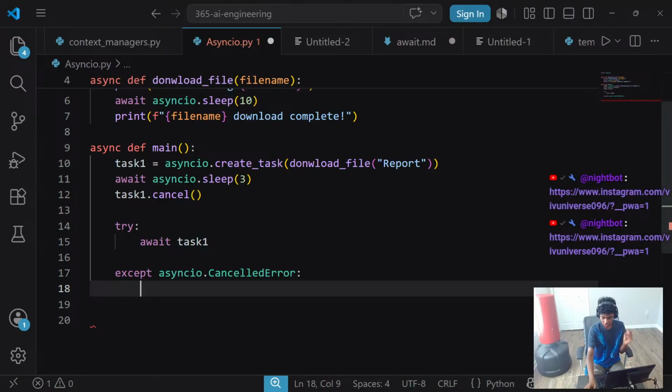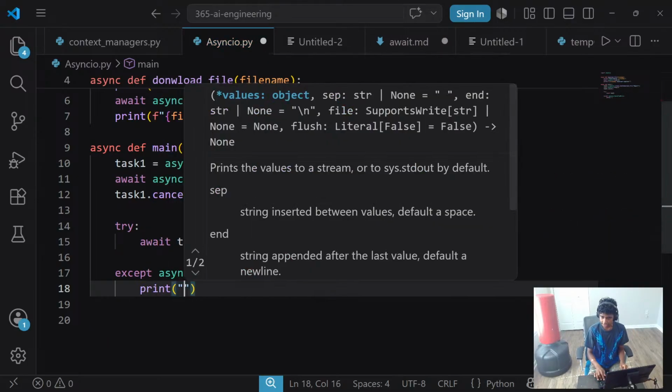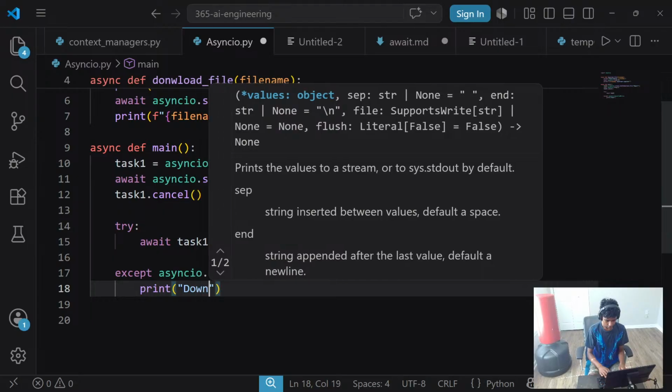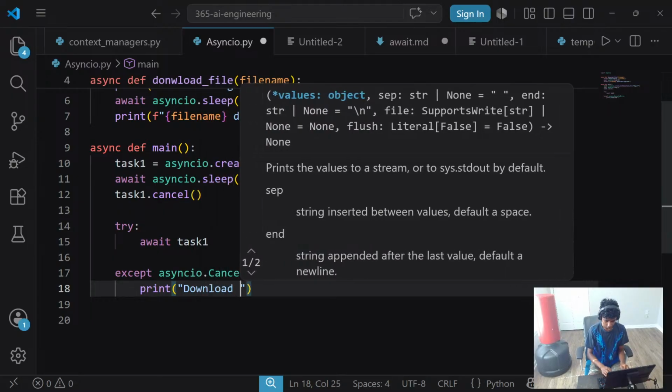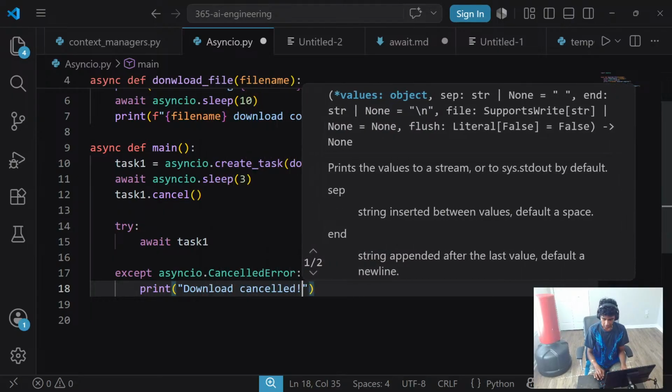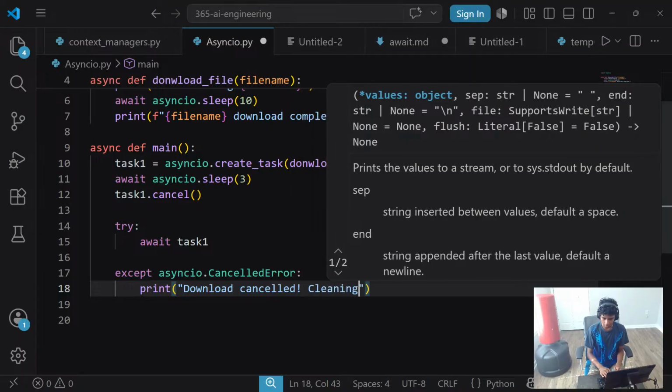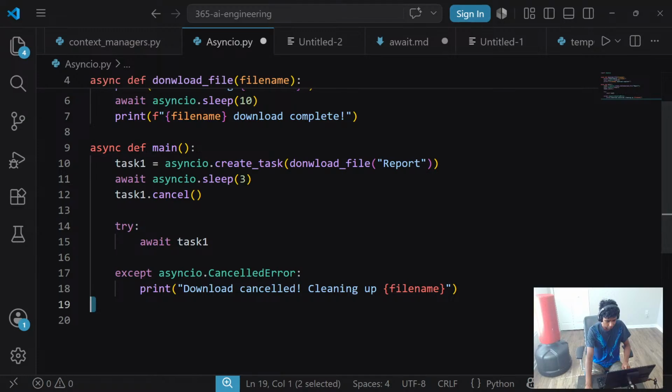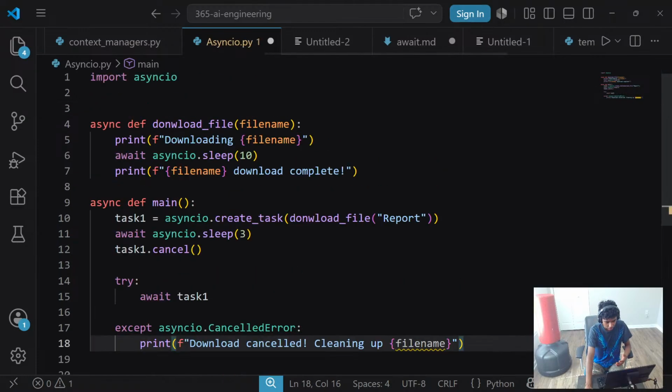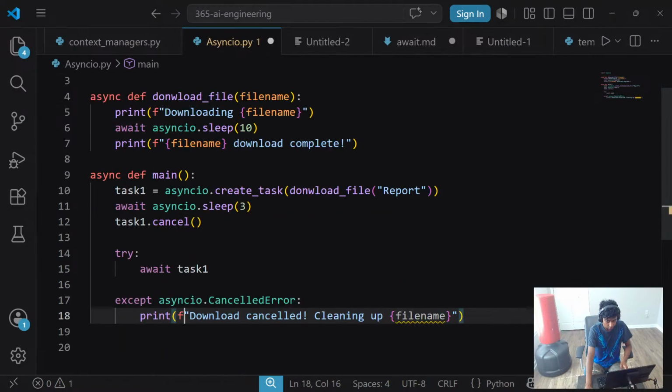Speaking of which, print "Download cancelled." There we go. Cleaning up. Okay, and then I'm going to go with something like my file name. This is supposed to be an f-string in that case because I do require file name as a parameter.